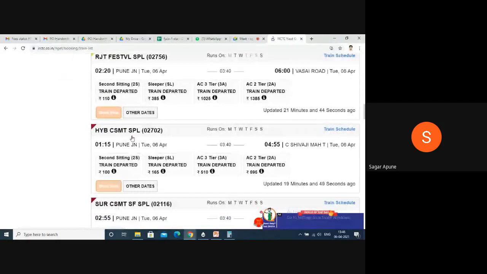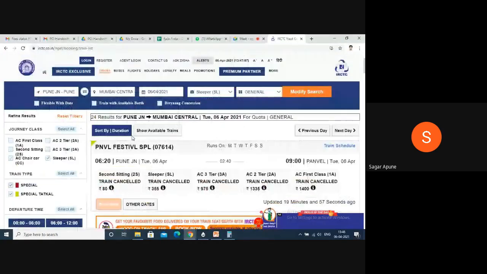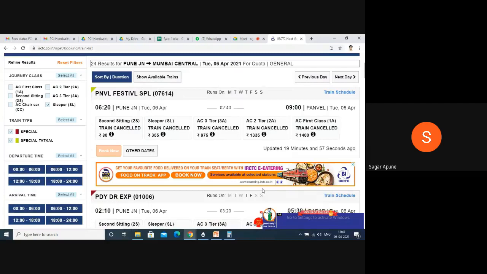So there are different trains. This is my output, and this is my input. I give an input to this web application and search, then it gives me the result. After clicking on book now, that is your input. Then again you have to fill in some details and it will show the result that your ticket is confirmed.